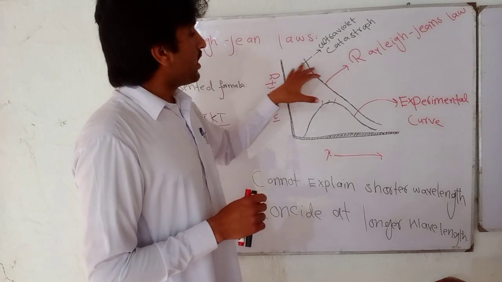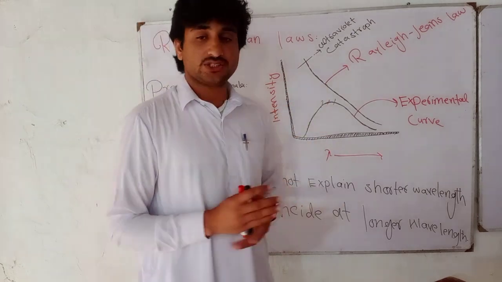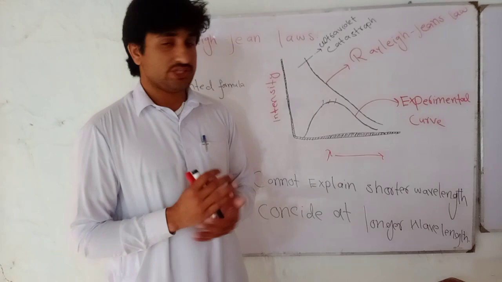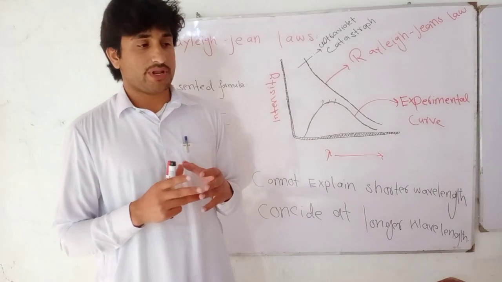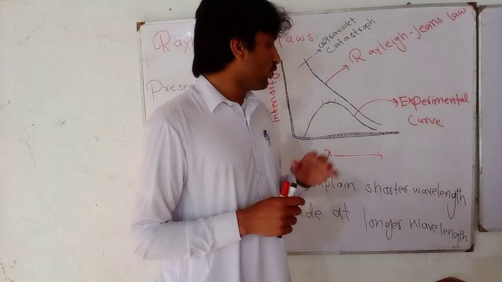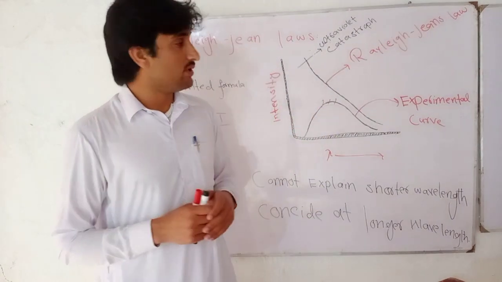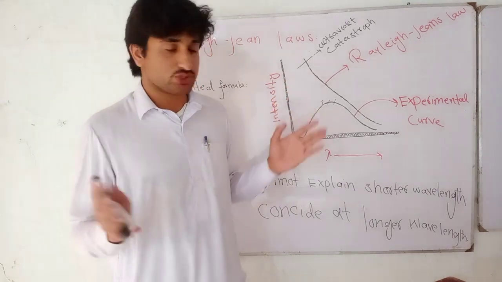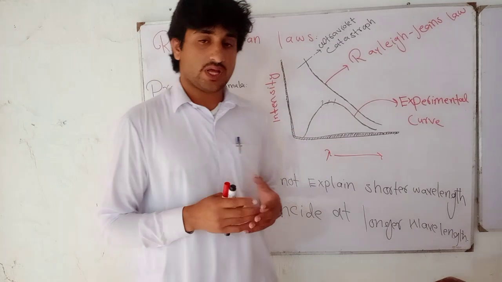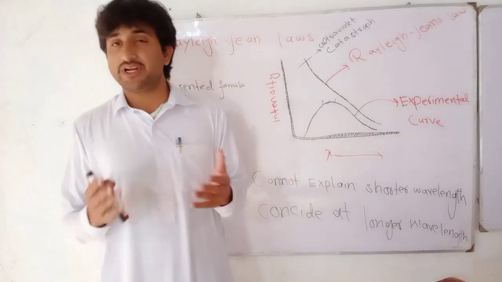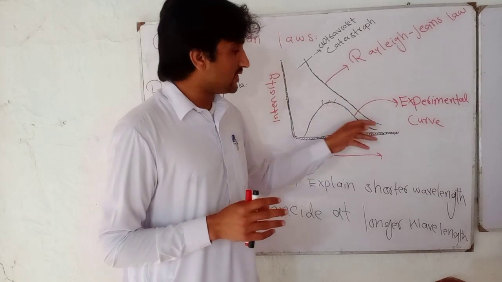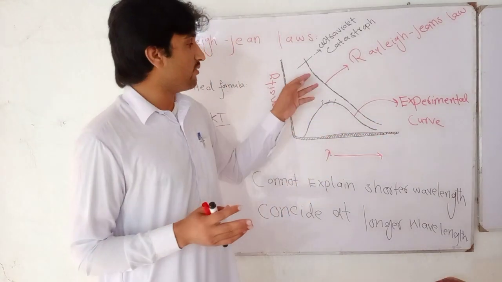So black body radiation was discussed by two scientists, Wien and Rayleigh-Jeans. Wien presented a formula, a theory for the black body radiation curve, which was suitable only at the shorter wavelength but could not explain the longer wavelength. Rayleigh-Jeans presented a theory and got a curve which coincided only at the longer wavelength but failed at the shorter wavelength.